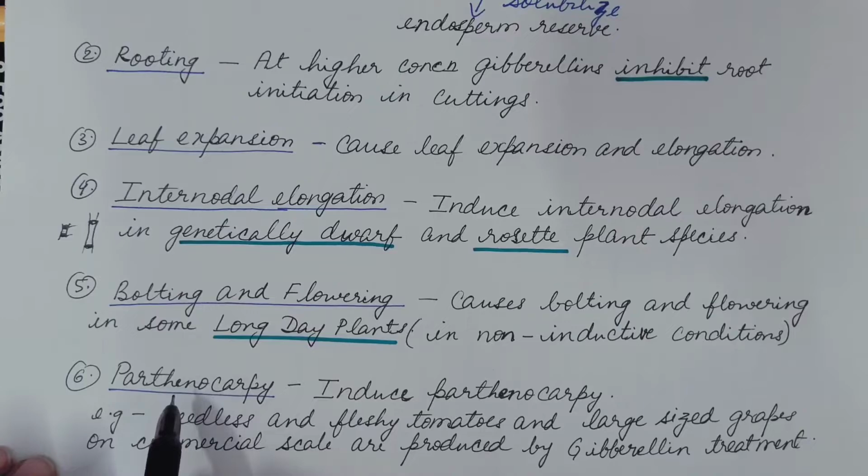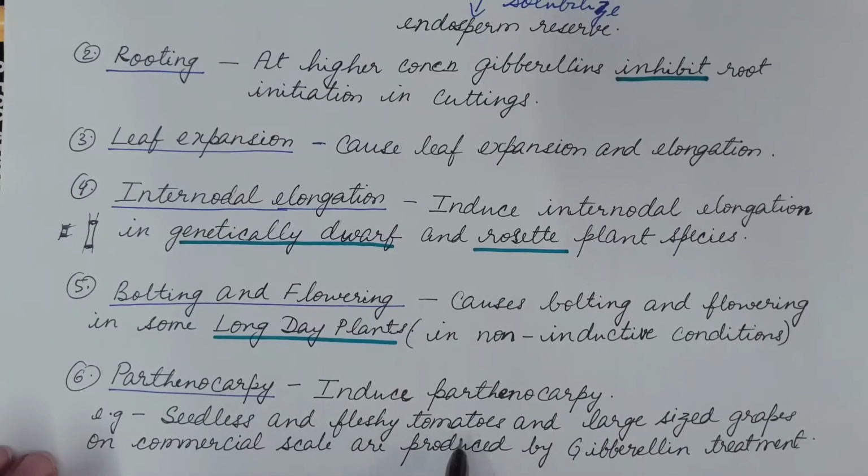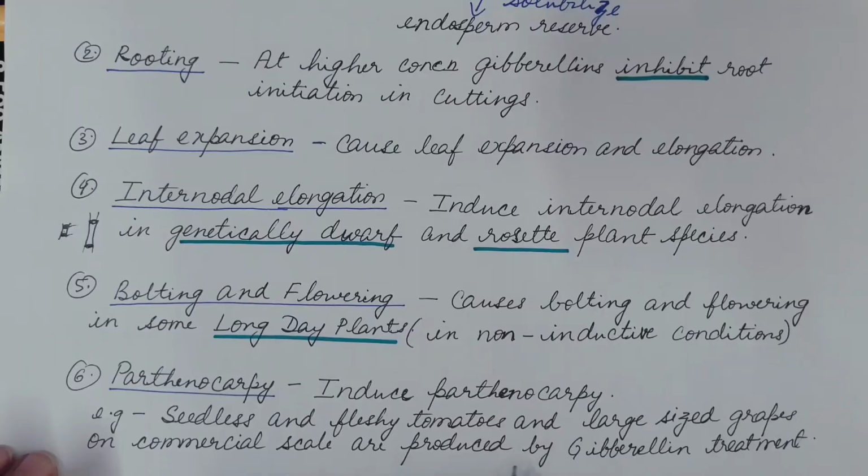Sixth is parthenocarpy. Gibberellin induced parthenocarpy. What is parthenocarpy? Parthenocarpy is development of fruit without the fertilization of ovule. Gibberellin has more effect on parthenocarpy, and it results in the parthenocarpy of those plants also in which auxin fails. Seedless and fleshy tomatoes and large size grapes on commercial scales are produced by gibberellin treatment.